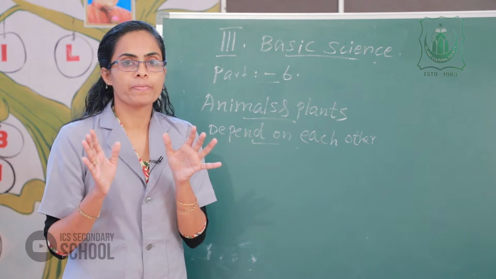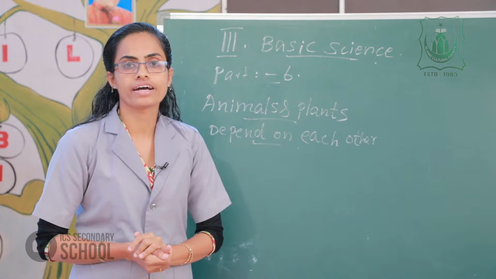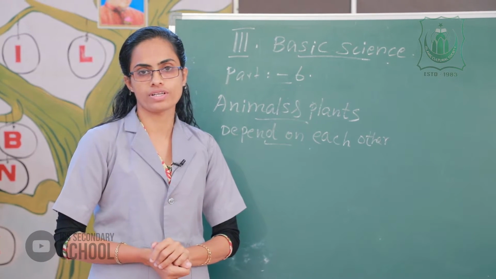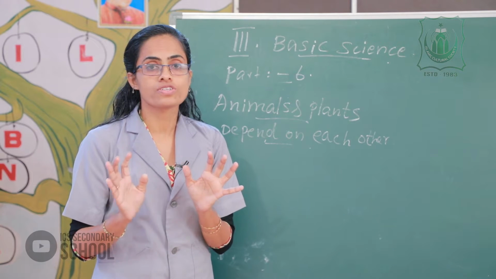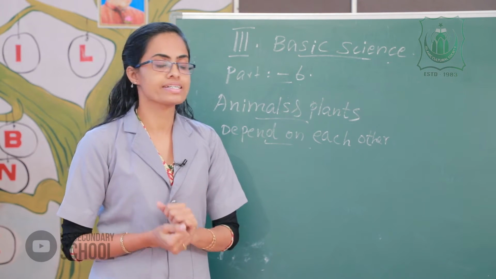The plants prepare food in the presence of air, water, sunlight and chlorophyll. That process is photosynthesis. Now please listen here.